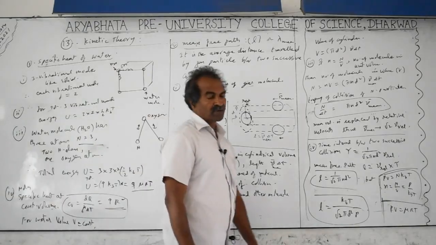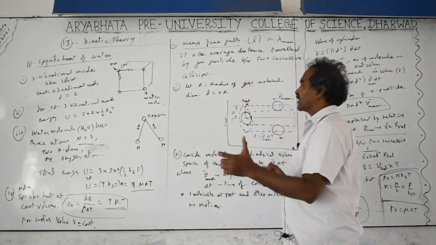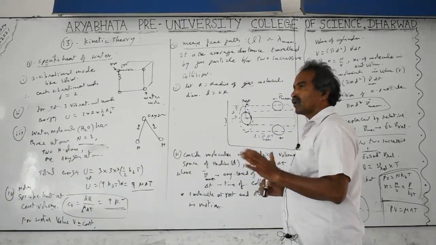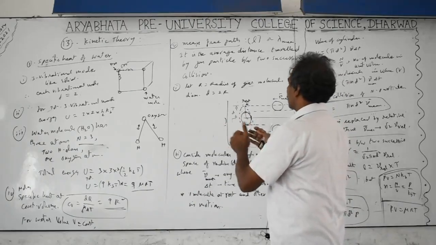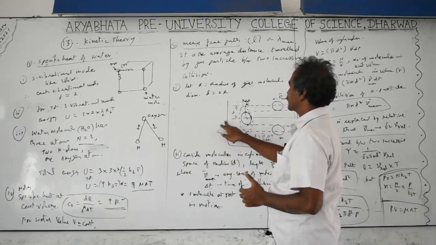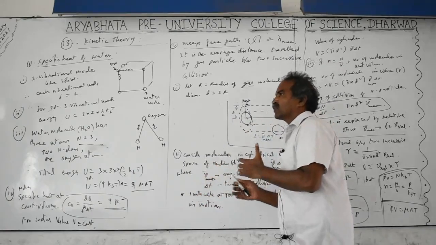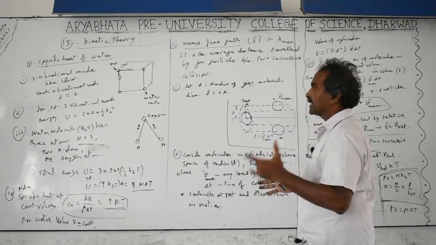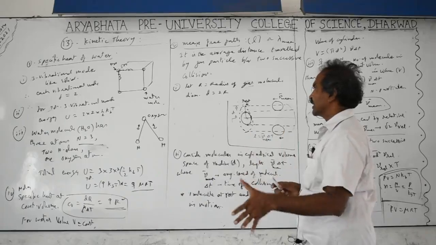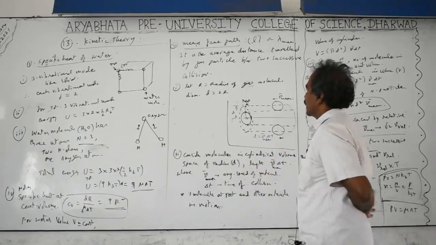The next point is the mean free path of gas particles. Gas particles move randomly in all directions. We are not talking about wind, just particles in a container. They travel in different directions. At a given temperature, the more kinetic energy they have, the more randomly they travel. Each gas molecule collides with other molecules, and the collision is elastic for ideal gases and inelastic for real gases. But at high temperatures, real gas collisions are also taken as nearly elastic.